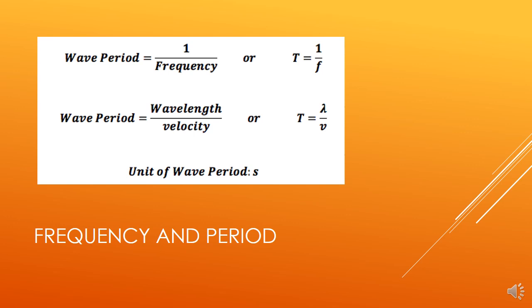Just a reminder of the relationship between frequency and period. 1 over period is frequency, 1 over frequency is period. So the first formula, T is equal to 1 over f. Period is 1 over frequency. I could rewrite that as f is equal to 1 over T.